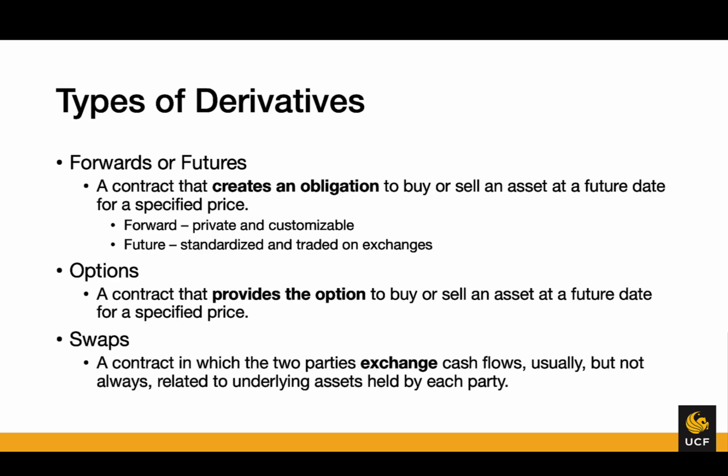Some types of derivatives, this is not an all-inclusive list, include forwards and futures, options, and swaps. So a forward or future is a contract that creates an obligation to buy or sell an asset at a future date for a specified price.